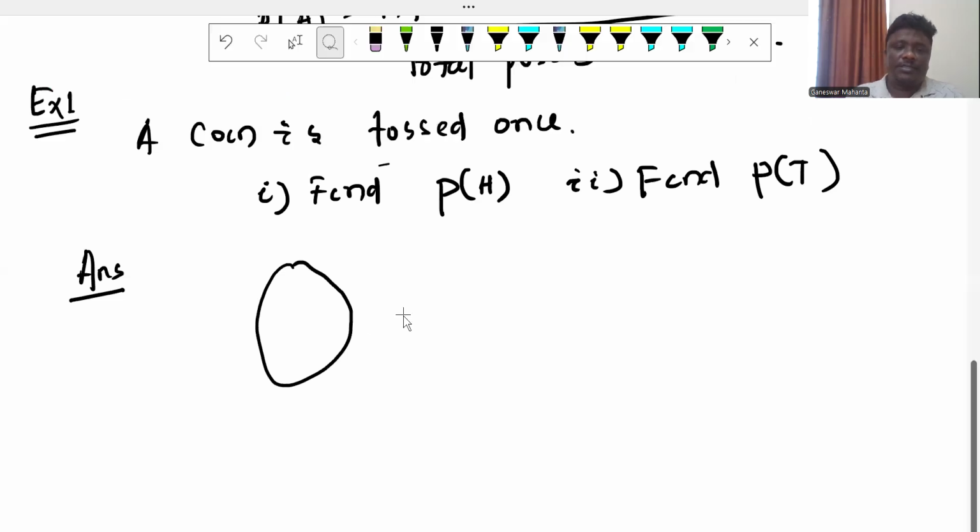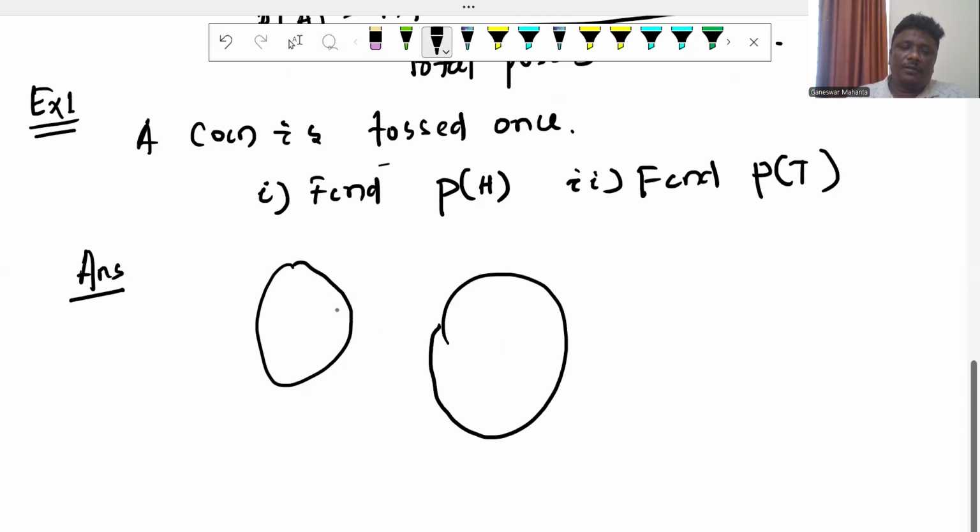First of all, suppose this is the head, and another is the tail.